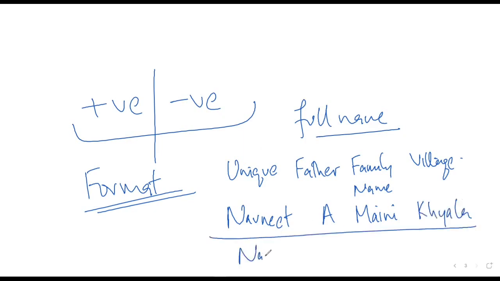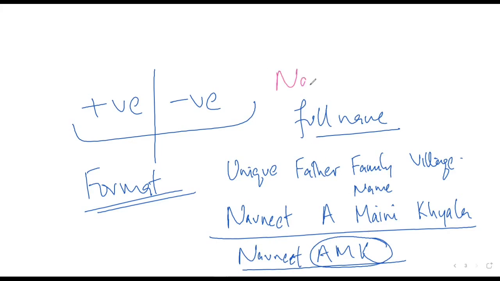So my full name would be Navneet AMK. Have you understood? Yes, sir. Now, have you understood why South Indians usually write their second part as abbreviations only? Yes, sir. Because otherwise the name becomes very long. For example, I don't write my full name. Usually the name in my records is Navneet Maini. Have you understood? Yes, sir. And my mother won't call me Navneet Maini. She'll have some pet name for me. Have you understood? Yes, sir.